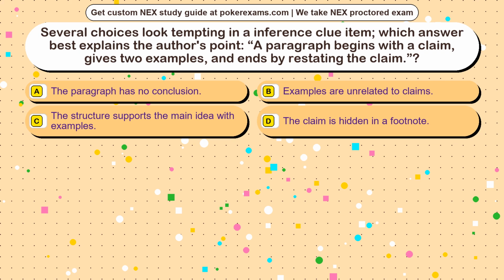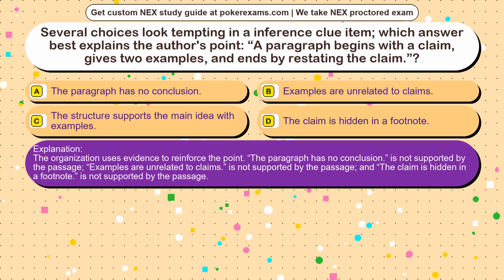The correct answer is option. The organization uses evidence to reinforce the point. The paragraph has no conclusion is not supported by the passage, examples are unrelated to claims is not supported by the passage, and the claim is hidden in a footnote is not supported by the passage.